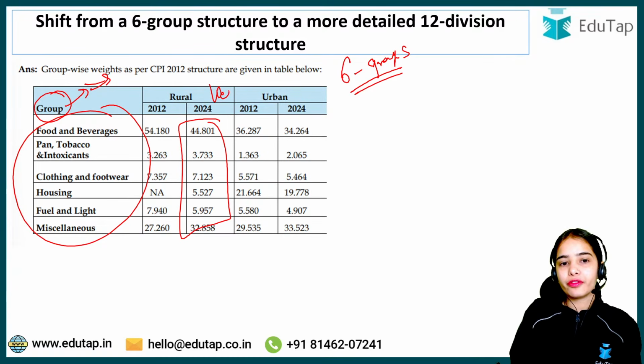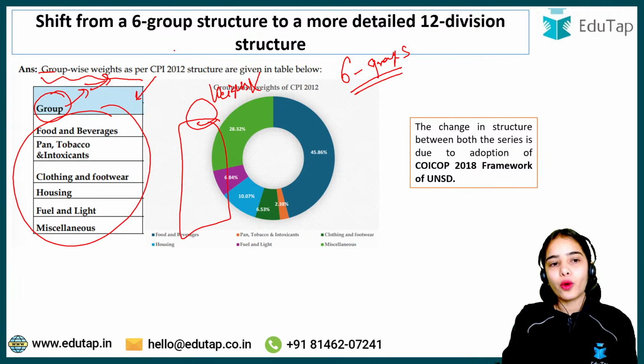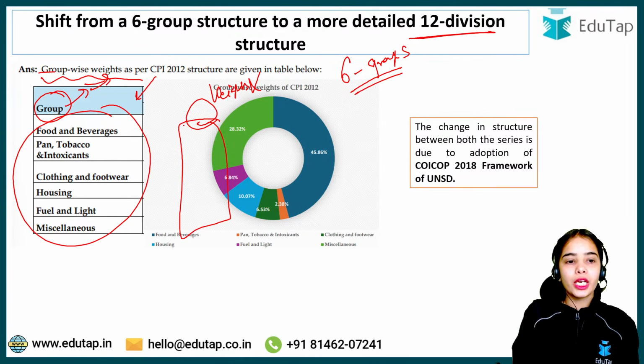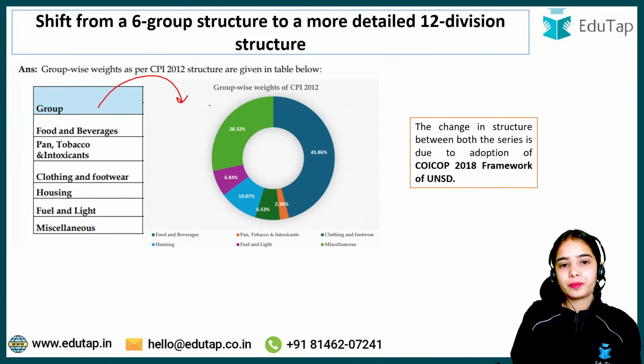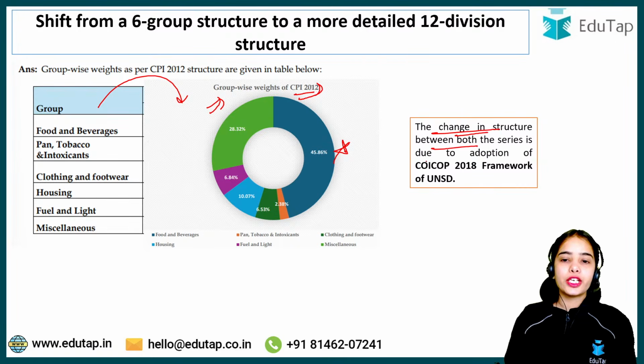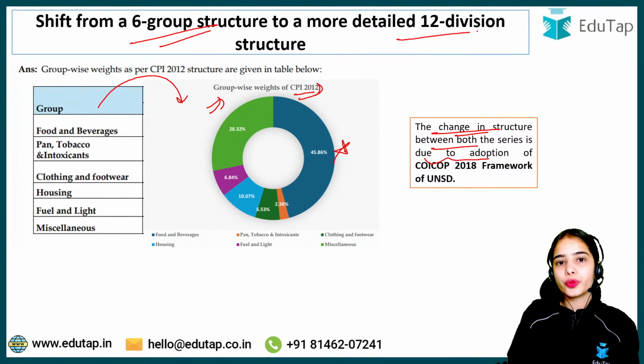for 2024. But it is said clearly that this group wise weights was only followed in 2012. Now we are not going to follow this group wise weights. Now we are following the 12 division structure. So this was the previous group wise weights of CPI 2012. Now the change in structure between both the series is the change from the 6 group structure to the 12 division structure.